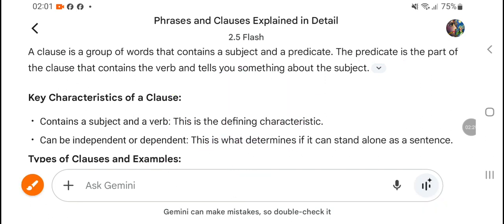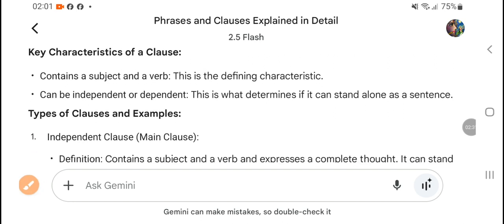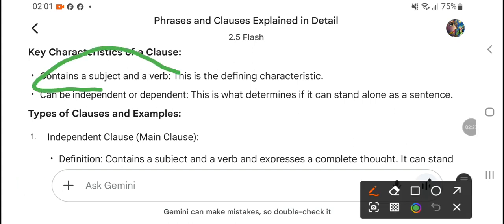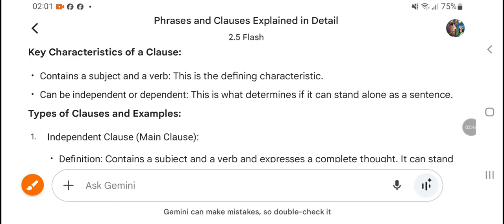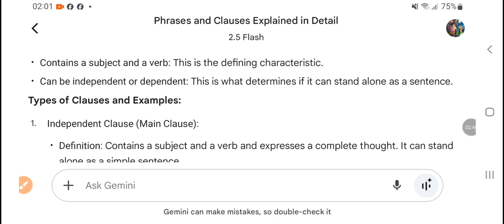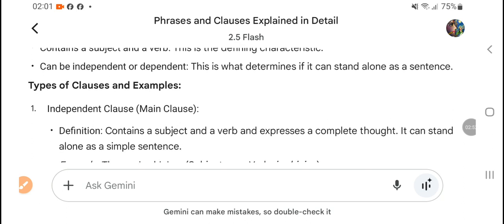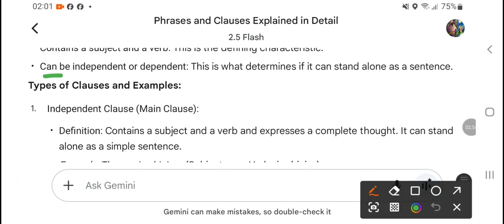Now, what are the characteristics of a clause? It contains a subject and a verb, right? Clause means subject and verb, at least a subject and a verb. This is the defining characteristic, very important. It can be independent or dependent.